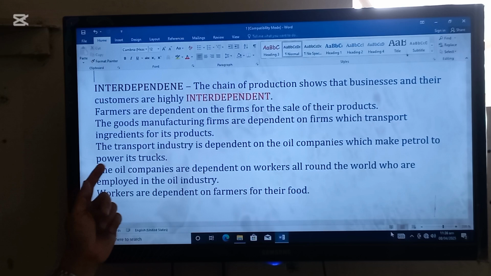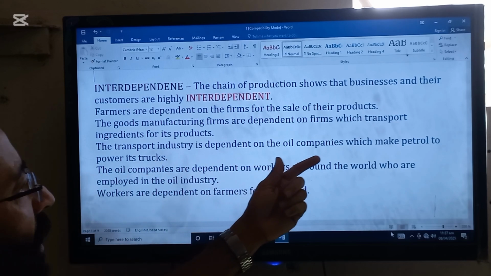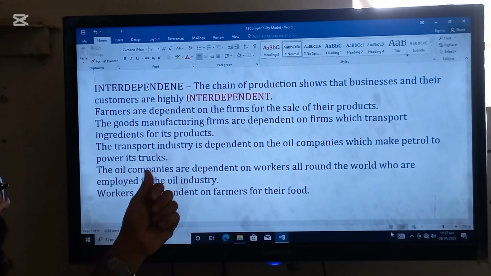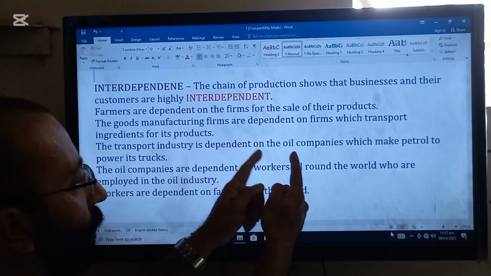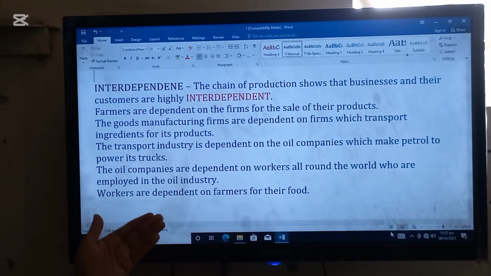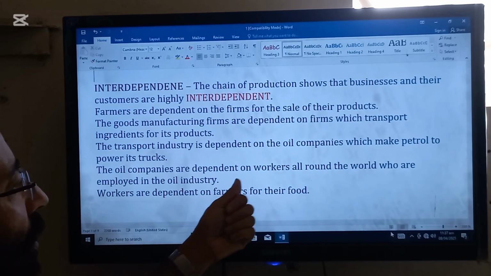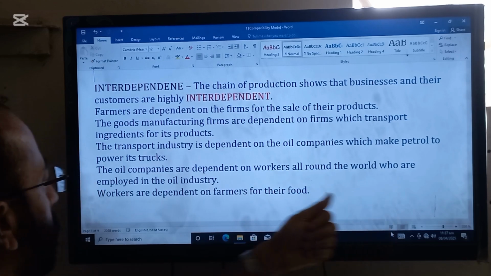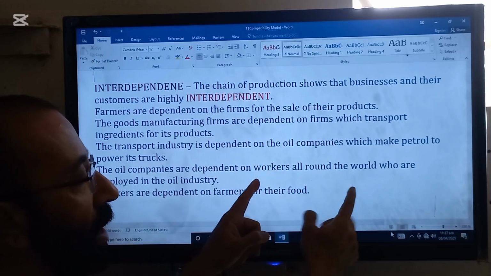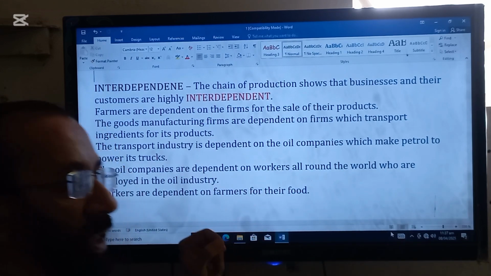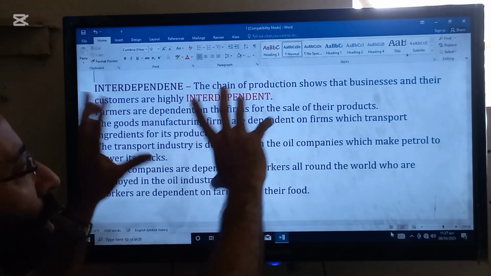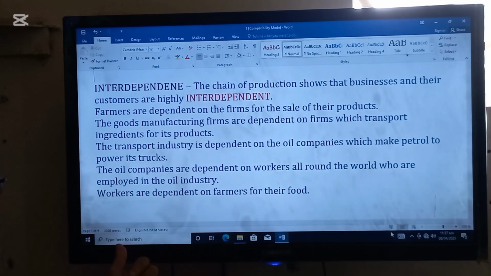Here is another example. The transport industry is dependent on the oil companies which make petrol to power its trucks, because the transport industry needs oil. So they are dependent on the oil companies for moving their trucks. The oil companies are dependent on the workers all around the world who are employed in the oil industry. So oil companies are dependent on the oil well workers. They will take the oil from the earth and give it to the oil companies. So all these things are interdependent.